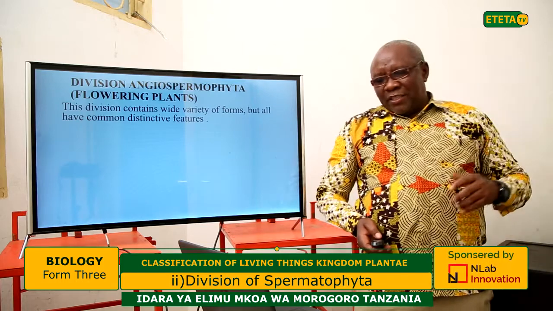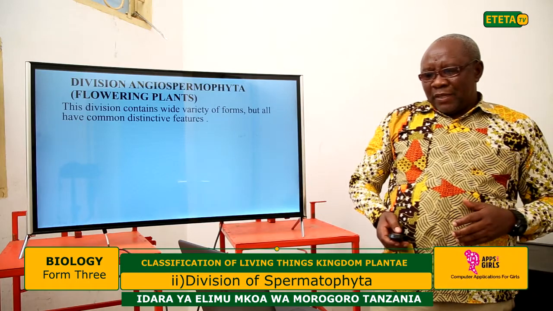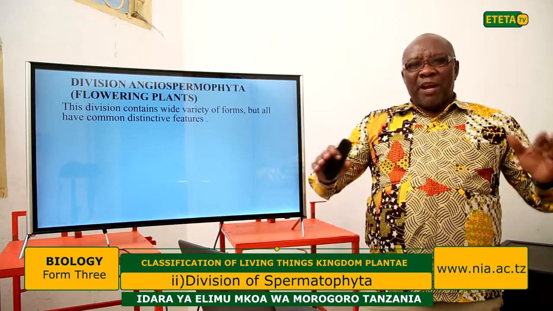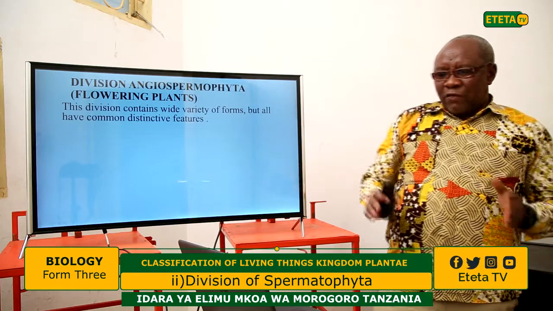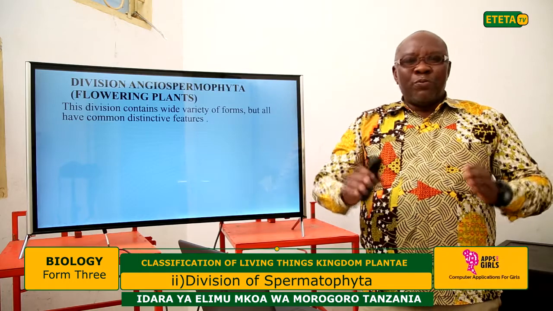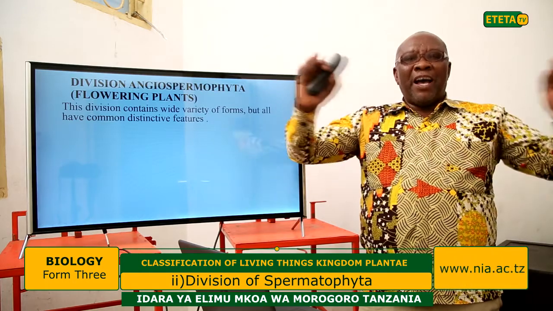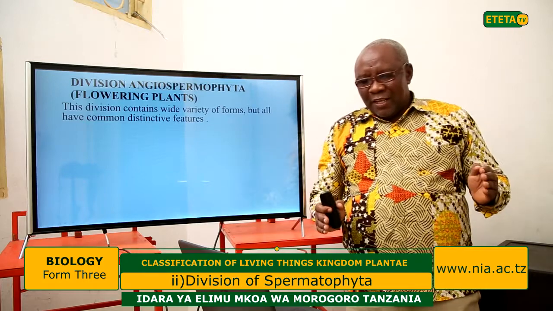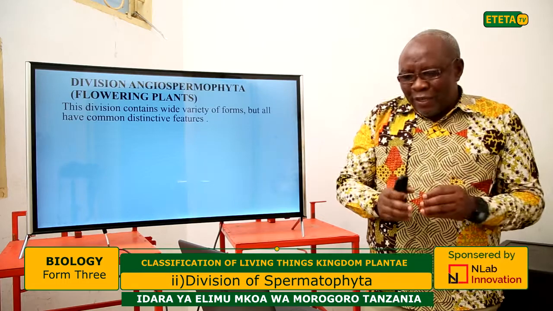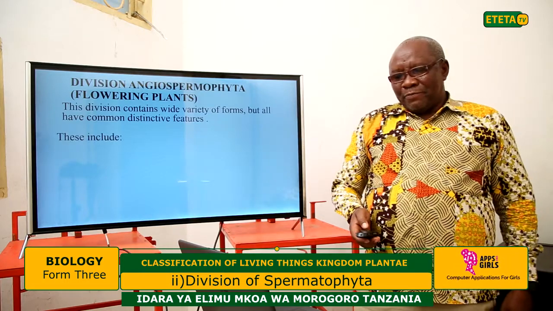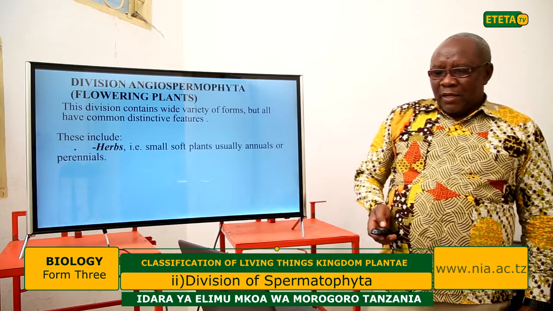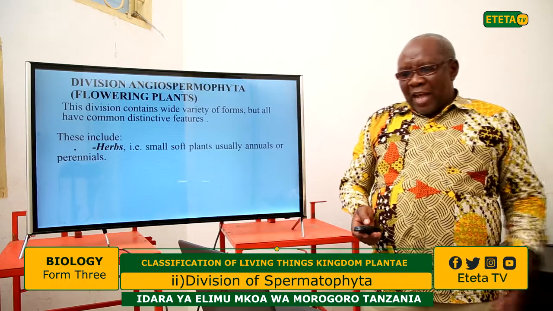The division Angiospermophyta contains a wide variety of forms. These flowering plants contain a large variety of forms, but they all have common distinct features. This group contains a large variety of plants, but all of these plants have common distinctive features. These distinctive features include the following.